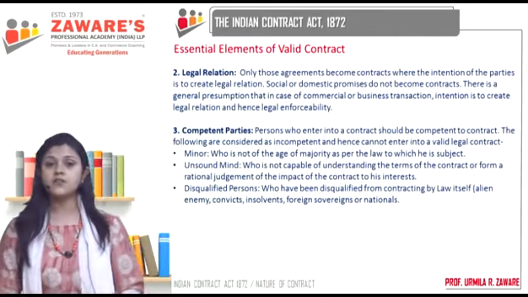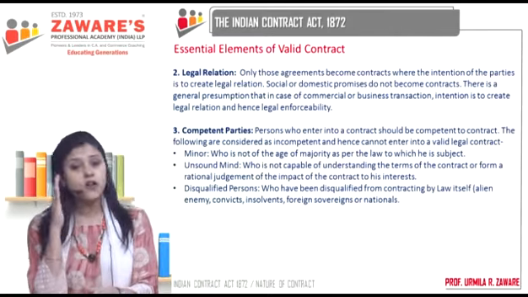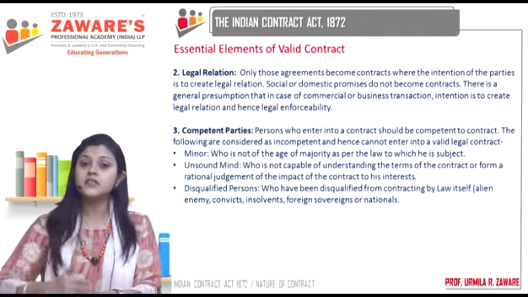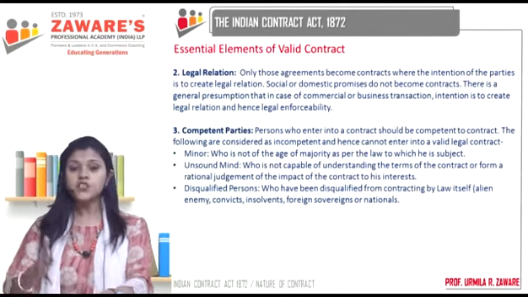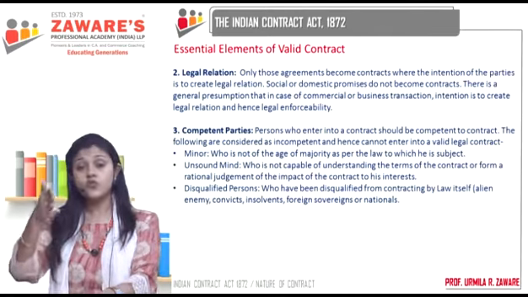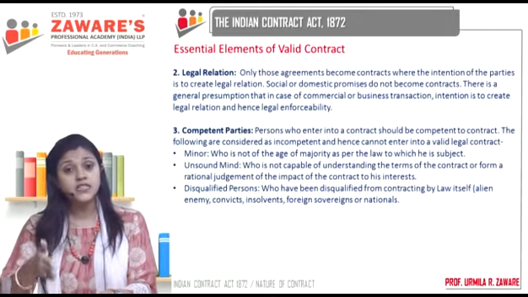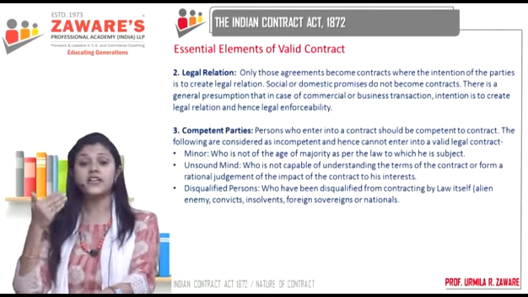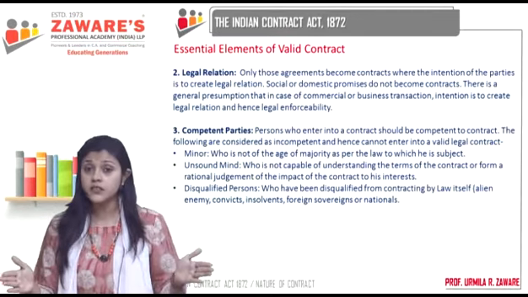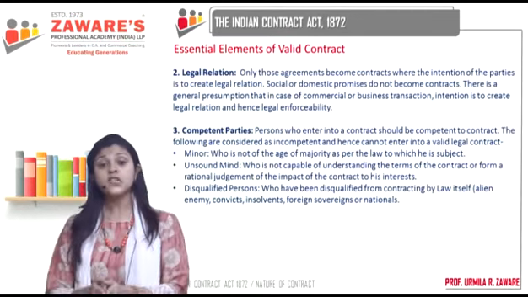Who is a person of unsound mind? See, anyone who does not have the mental capacity to understand the terms of the contract. A person who cannot form a rational, practical judgment as to how that contract or its terms are going to have an impact on his interest. He cannot understand because he is mentally not fit to understand. So according to the law, who are such persons who are considered of unsound mind? The law has given us certain categories of people.